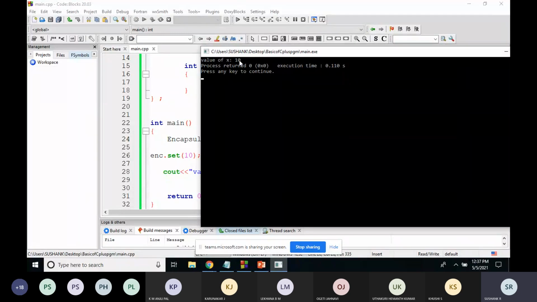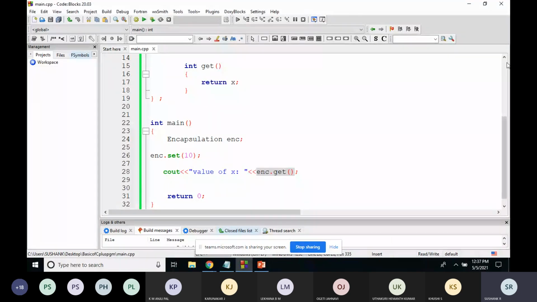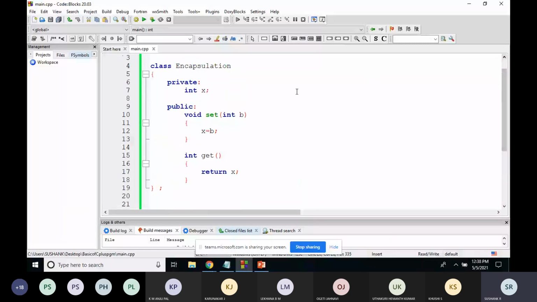So what do you understand by this? In this program, I've made the variable x private. This variable x can be accessed only by the two functions, set function and get function. These set and get functions are inside the class called encapsulation.